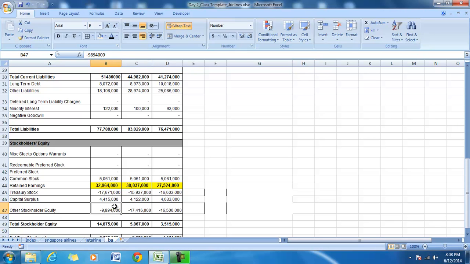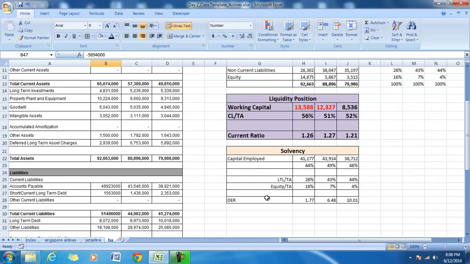We have to examine the composition of this equity, which we'll pick up in the next session.